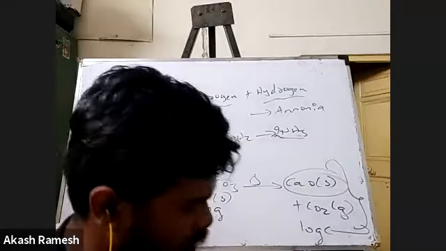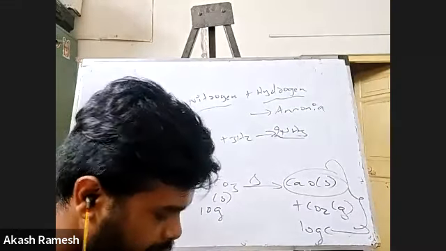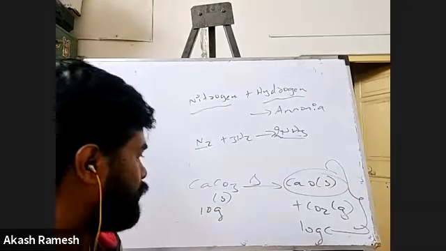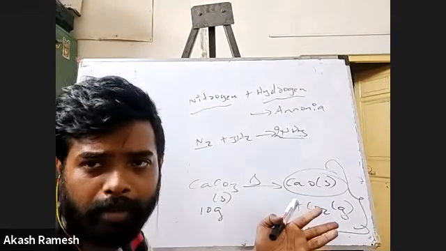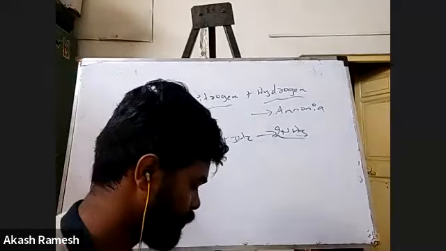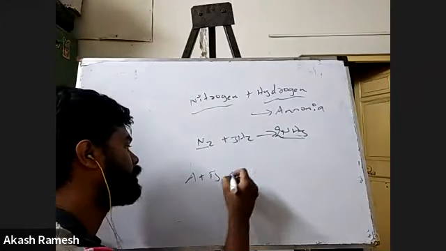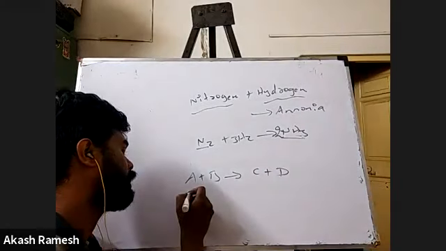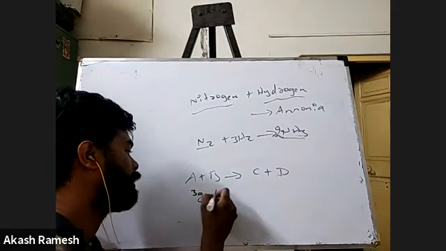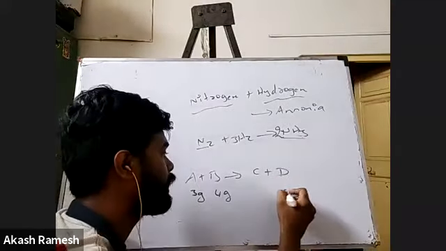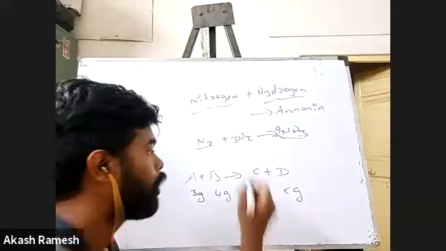Okay, so these are the things you have to remember: mass can neither be created nor destroyed. Problems can also come from this. Say I have A plus B giving C plus D, and I tell you that 3 grams of A and 4 grams of B react, and I got 5 grams of D. What is the mass of C?